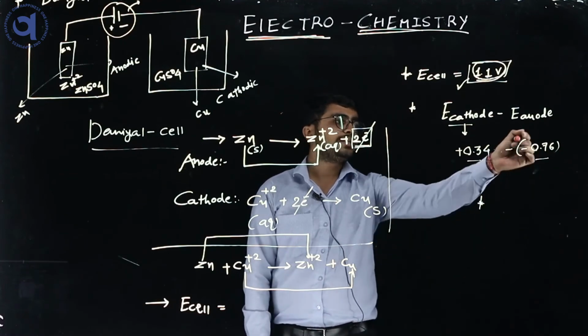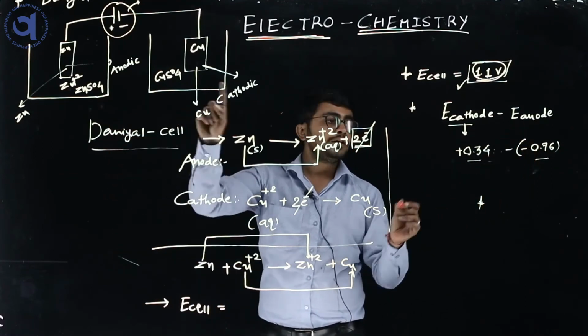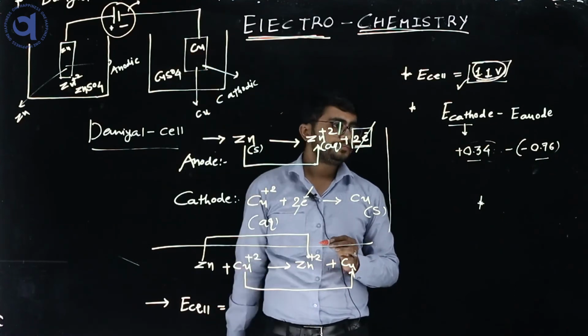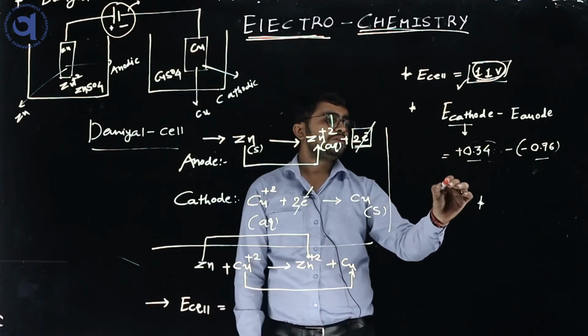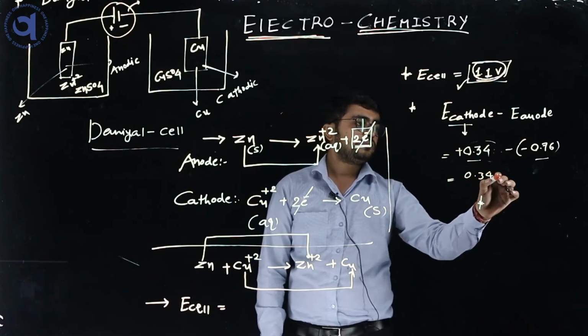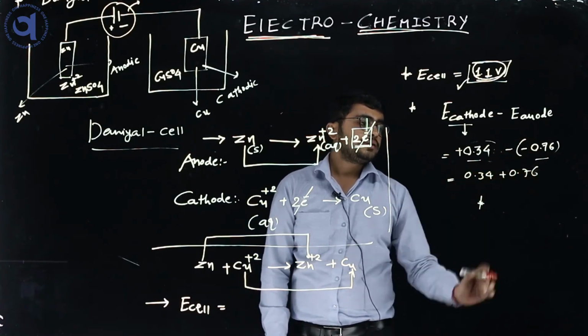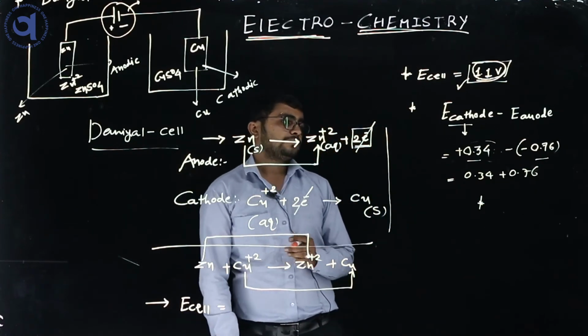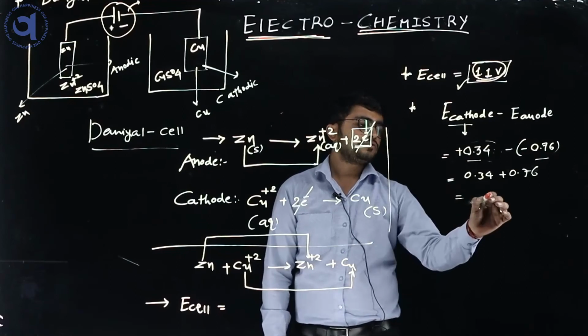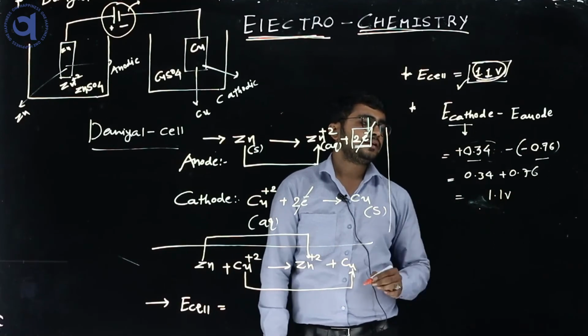So the lower one represents the anodic plate, and the higher value represents the cathodic plate, meaning copper metal. So here we solve 0.34 minus (minus 0.76), so 0.34 plus 0.76. Finally the total answer is 1.1 volt.